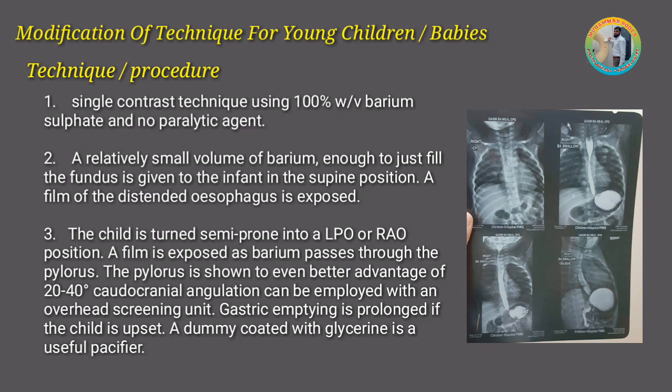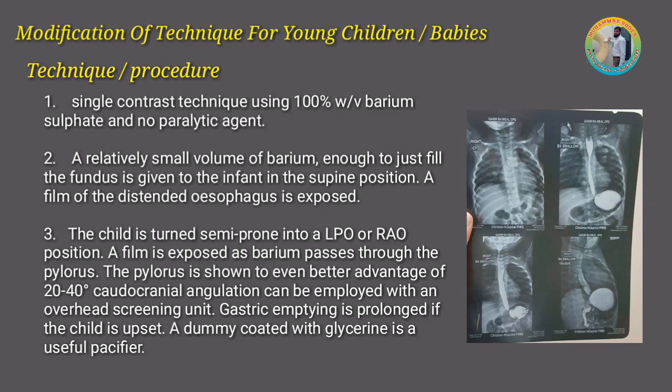A relatively small volume of barium, enough to just fill the fundus, is given to the infant in the supine position. A film of the distended esophagus is exposed. The child is turned semi-prone into a left posterior oblique or right anterior oblique position. A film is exposed as barium passes through the pylorus.